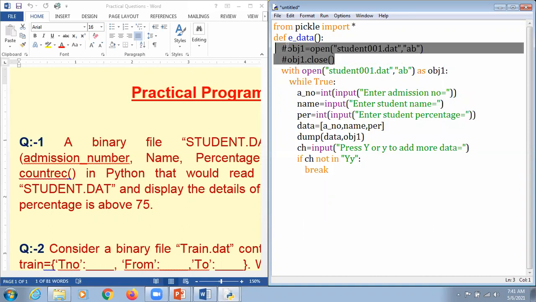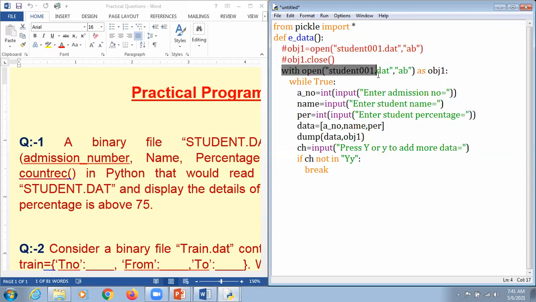But instead of using this, we use with open, file name, and then the mode, as obj1. So in that case, there is no need to use the obj1.close function.